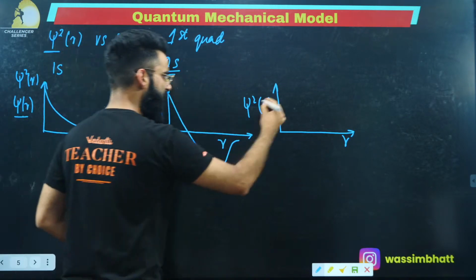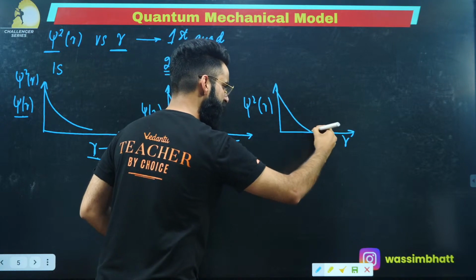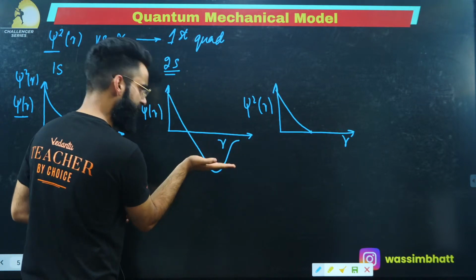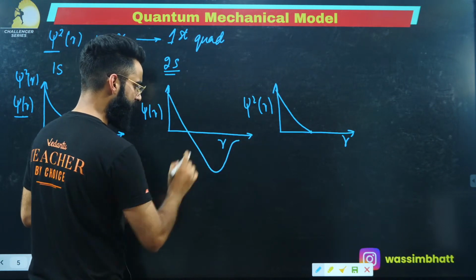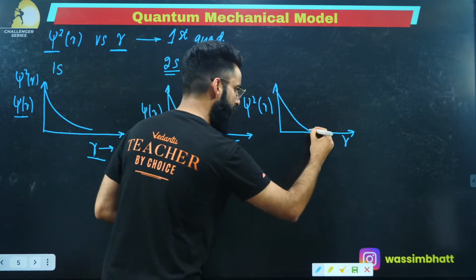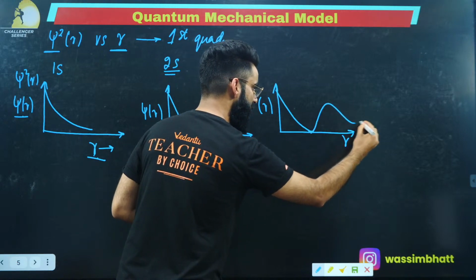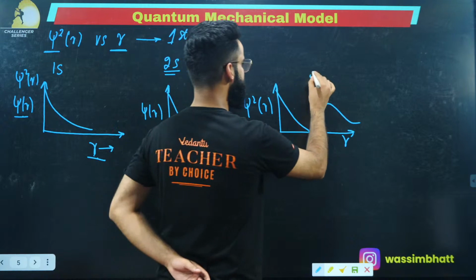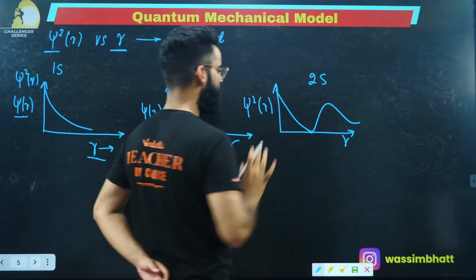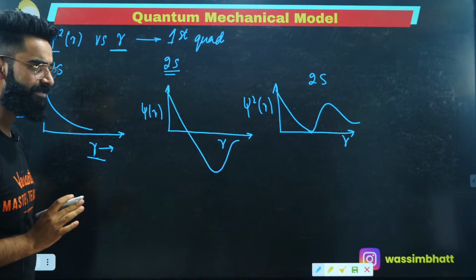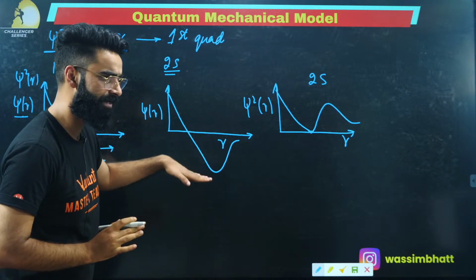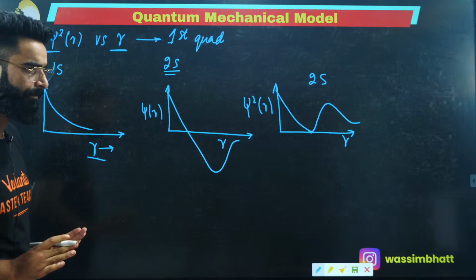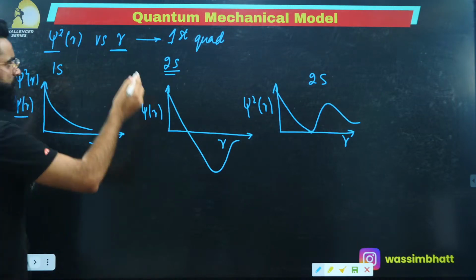See, the first part I'm going to keep the same, till here. Now this part which is going downwards, let's take its reflection along this r-axis. So this part I'm going to make over here, like this. So this is basically the psi square versus r curve for 2s. Whatever portion was lying below the r-axis, I just took its reflection, that's it. Clear, people?